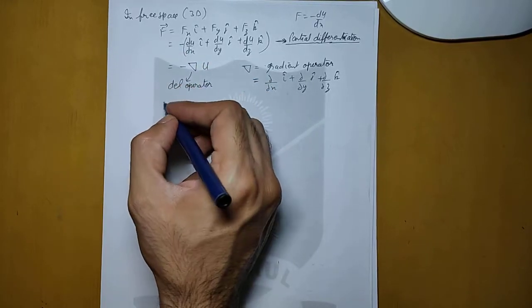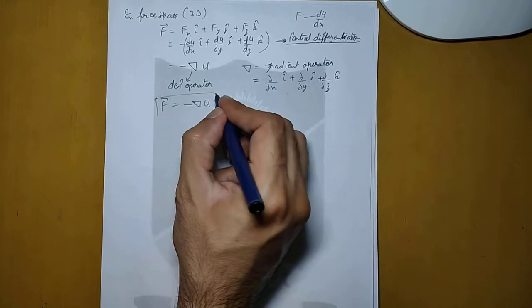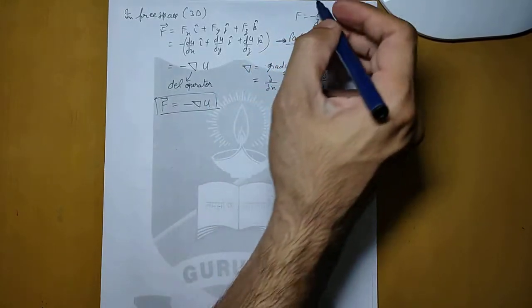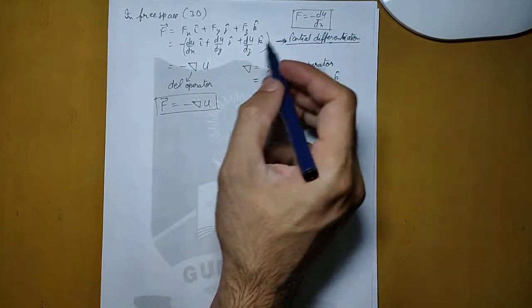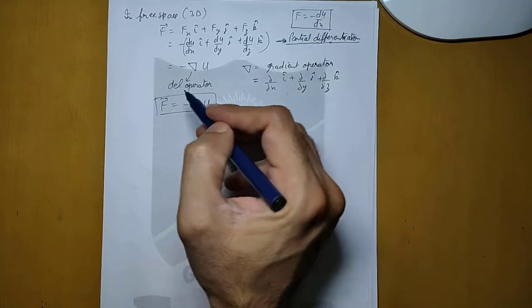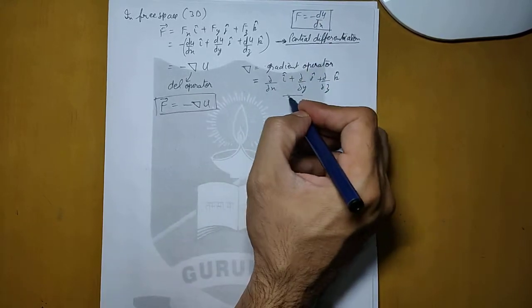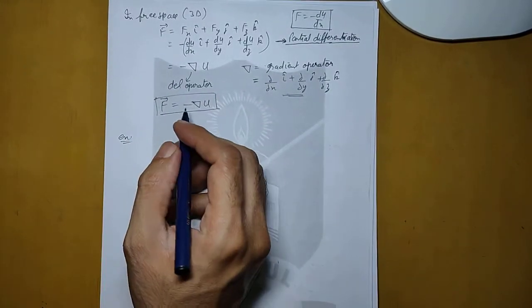So moving ahead, this F, if it is in free space, will be given as minus del U. If it is in one dimension, it will be given by minus dU by dx. In free space, the only change is the partial derivative del operator. So we'll do an example so that it becomes clear what a del operator is.